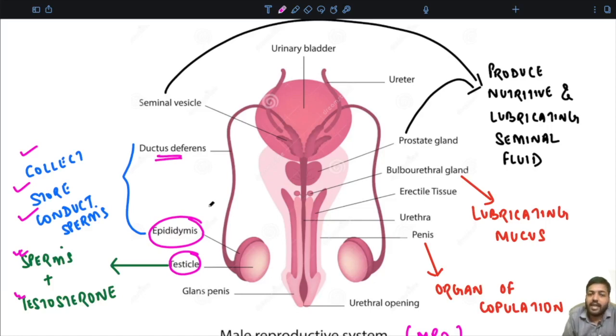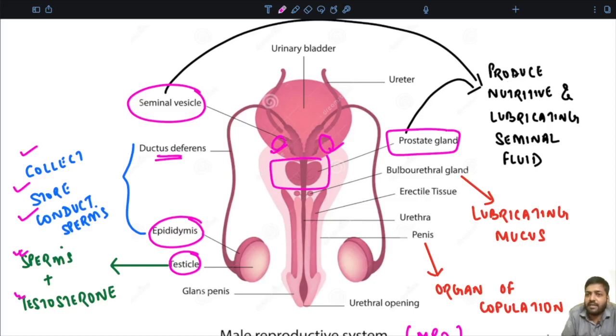They are collected and conducted with the help of the epididymis and the ductus deferens. Then we have the seminal vesicle, which is a paired organ, along with a single prostate. So this is a single prostate and we have paired seminal vesicles, whose main function is to produce the nutritive and lubricating seminal fluid.